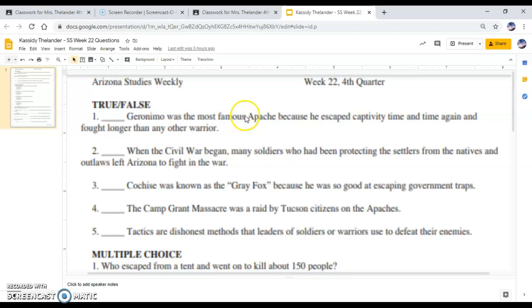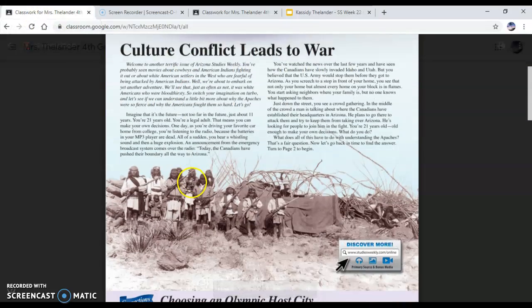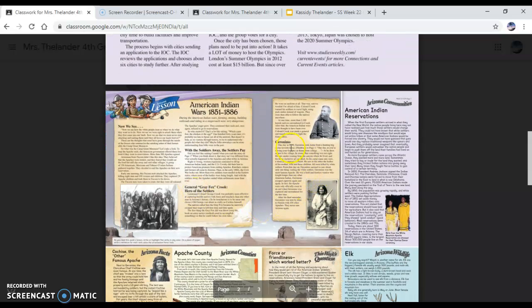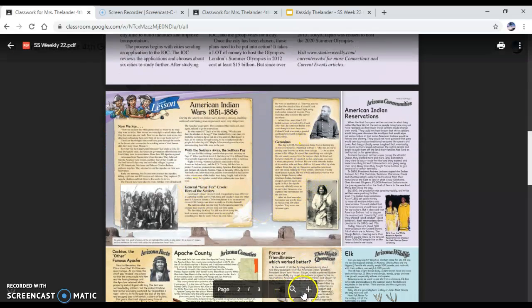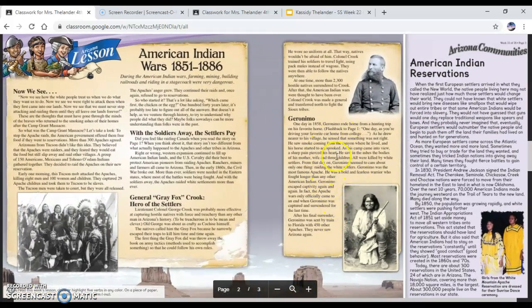So Geronimo was the most famous Apache because he escaped captivity time and time again and fought longer than any other warrior. So I'm going to go back over here to this tab where I know my newspaper is, and I'm going to scroll through my newspaper and look for information about Geronimo. Here I see Geronimo. I can zoom in on the newspaper so that I can read that. Okay, and I see my information about Geronimo. He escaped captivity again and again.